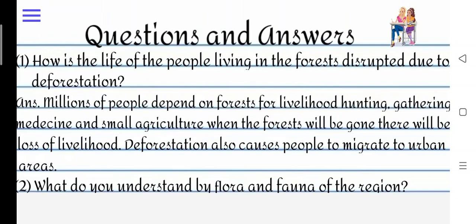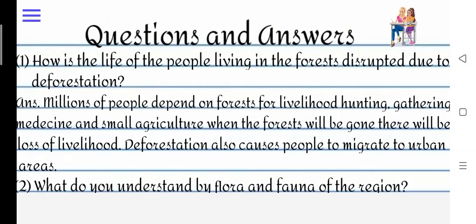Now we are going to start with question and answer. Question number 1: how is the life of the people living in the forest disrupted due to deforestation? इस क्वेश्चन का मतलब है कि कैसे जो लोग फॉरेस्ट में रहते हैं उनकी लाइफ कैसे खराब हो गई. So answer: millions of people depend on the forest for livelihood, hunting, gathering, medicine, and small agriculture. When the forest is gone, there will be loss of livelihood. Deforestation also causes people to migrate to urban areas.